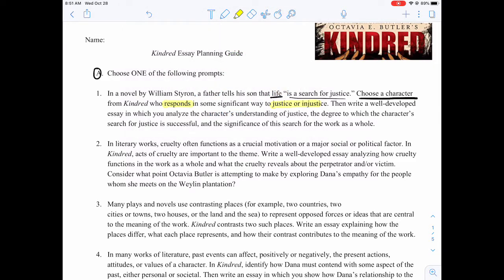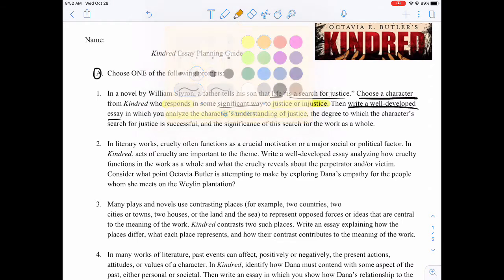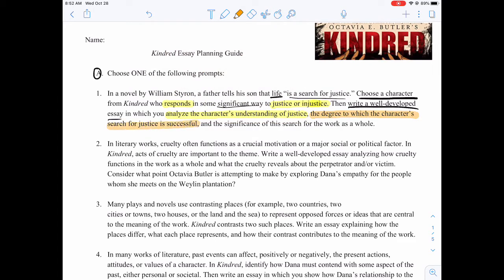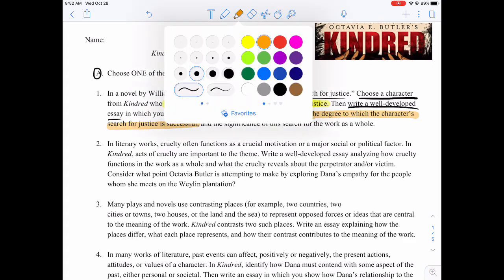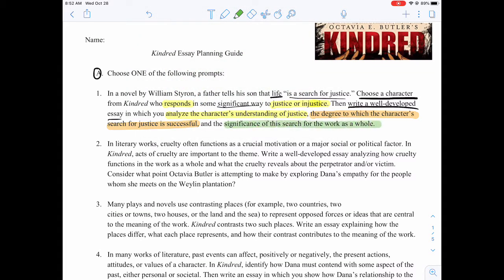So that's pretty central to the prompt. Then write a well-developed essay in which you analyze the character's understanding of justice, the degree, so there's one part, the degree to which a character's search for justice is successful, that's another part, and the significance of this search for the work as a whole. That seems very thematic. What's the point? So this is a nice 1, 2, 3-step prompt. If you're thinking about body paragraphs, this prompt kind of sets that up for you nicely.